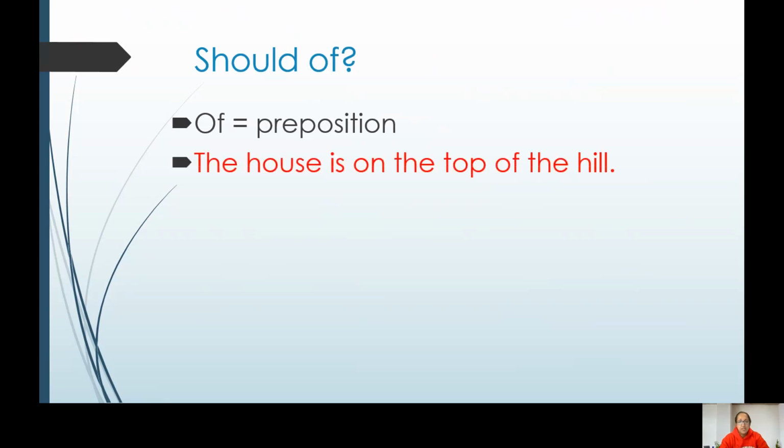Look at this example. The house is on the top of the hill. In this sentence, we've got two prepositions, on and of. But listen to how we pronounce "of". The house is on the top of the hill. We don't say "of" with stress, we say "uhv". We don't stress the pronunciation of the word. So in this sentence, "of" is pronounced "uhv".